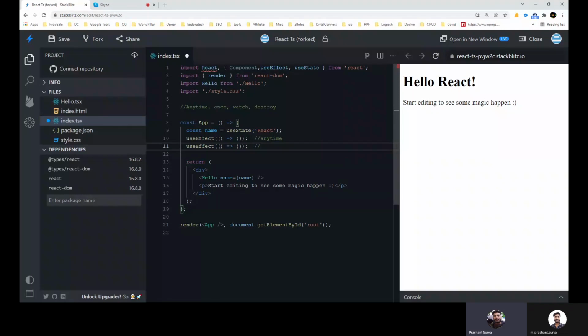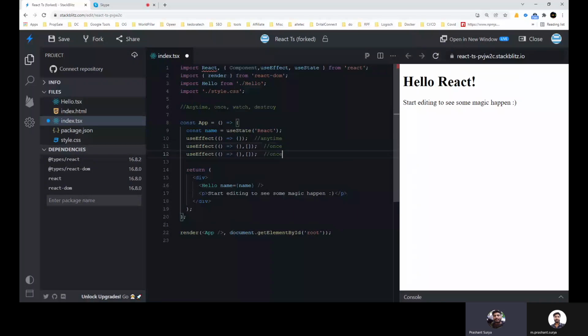And if you want to use it as a watch, it means you are going to keep watch on any variable, whether it is changing or not. Let's suppose we have a state variable here, so we can just pass it here, name. If you want to keep watch on more than one, you can pass your other variables like this here, in this array.